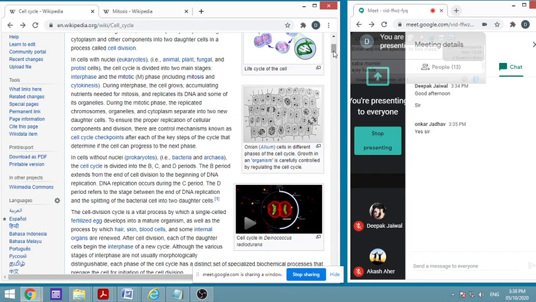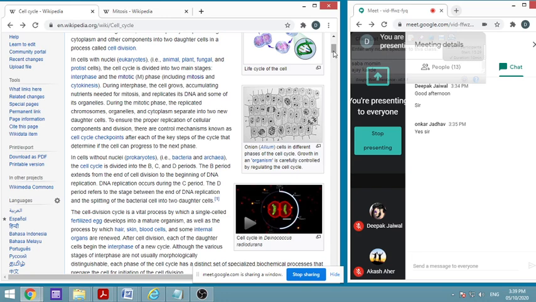You might have seen bacterial cell division. During interphase, as we have studied earlier, synthesis takes place. We have seen how the DNA is replicated. That all takes place during interphase, while the cell grows and accumulates all the nutrients required for mitosis and DNA replication. These are three important things taking place in interphase. In mitosis, the replicated chromosomes, organelles and cytoplasm separate into two new daughter cells, and this is the mitotic phase.